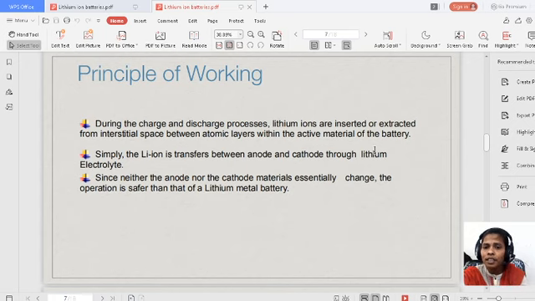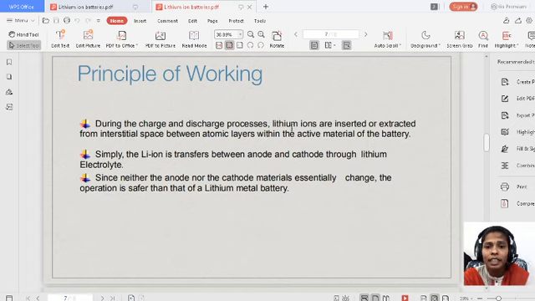Generally, you have seen the transfer of electrons from anode to cathode, because at the anode electrons are lost, and at the cathode those electrons are gained. Due to the transfer of electrons, electricity is produced in general electrochemical cells. But here, along with the electrons, lithium ions also migrate from one electrode to another.